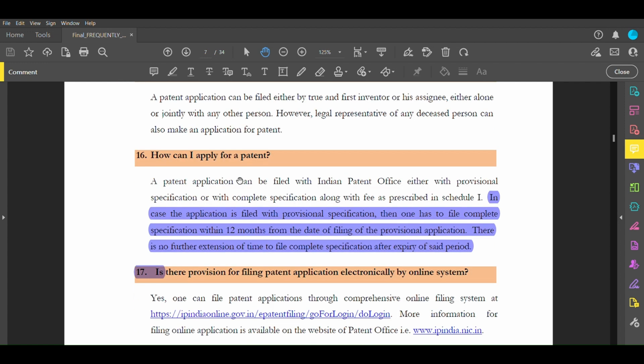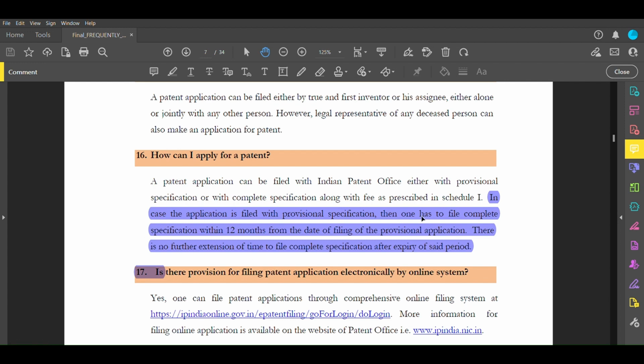So how can I apply for a patent? In case of application, you have to first file a provisional specification regarding the patent. If you are final with your patent and you don't have to work extra on it, then at the same time you can submit the final draft as well. But initially it is said to file a provisional application, then follow the procedures, and if nothing is left to be done in that research work, then you can simply file the complete patent application.